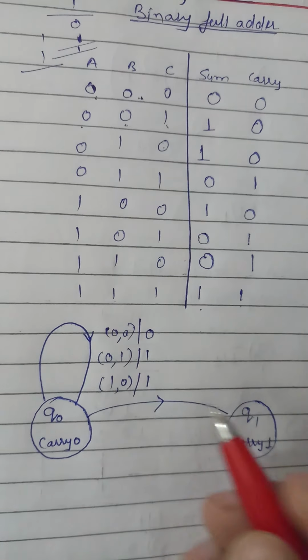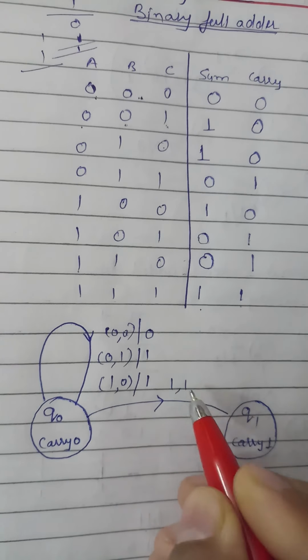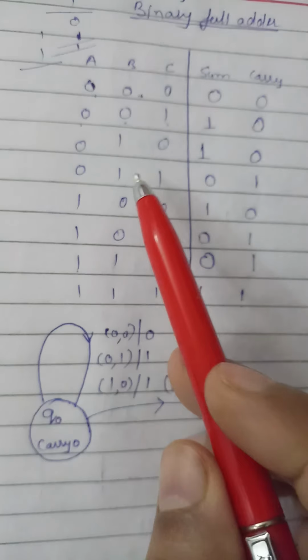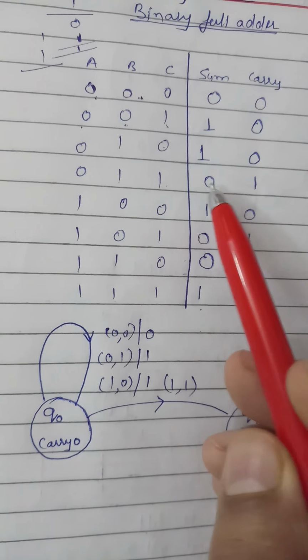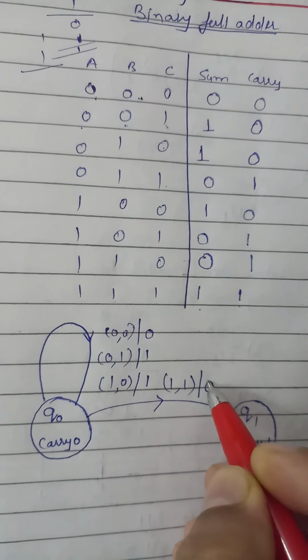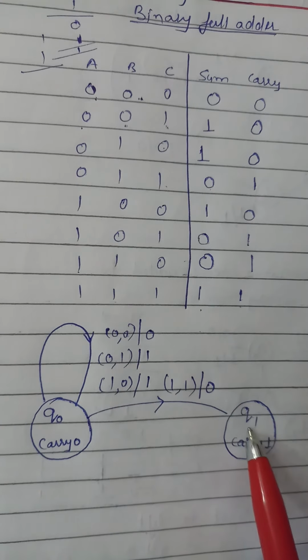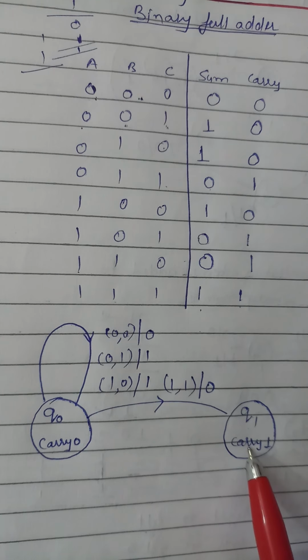So when is it possible? When we have 1 1. Then what will be the sum? Sum will be 0. And what will be the carry? Carry will be 1. So we reach the next state in which we have carry 1.